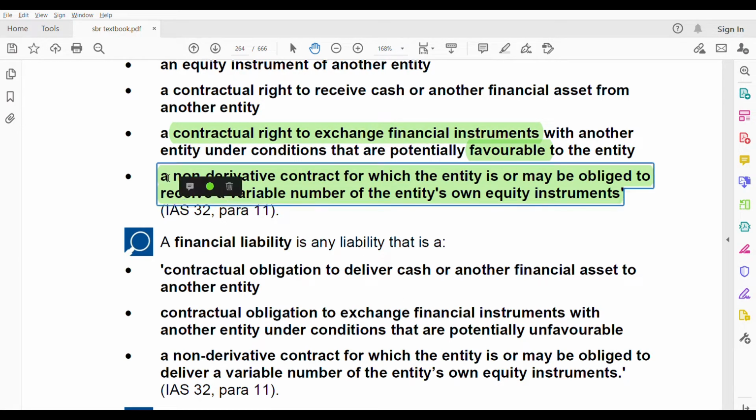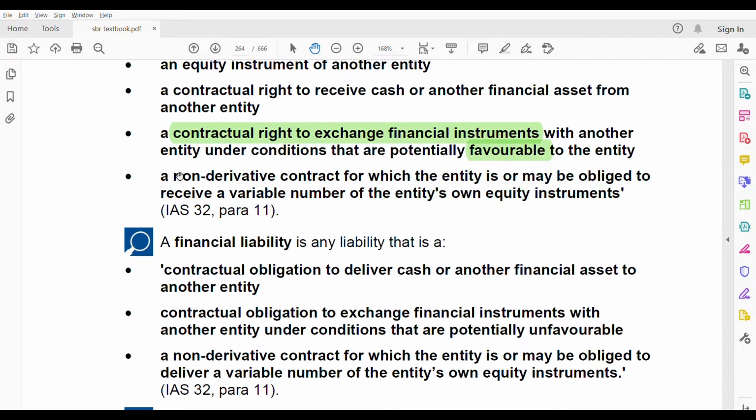Let me write only the keywords: non-derivative contract, number one; variable, number two; and number three, the entity's own equity instruments. This means it's a financial asset. The contract should be non-derivative.